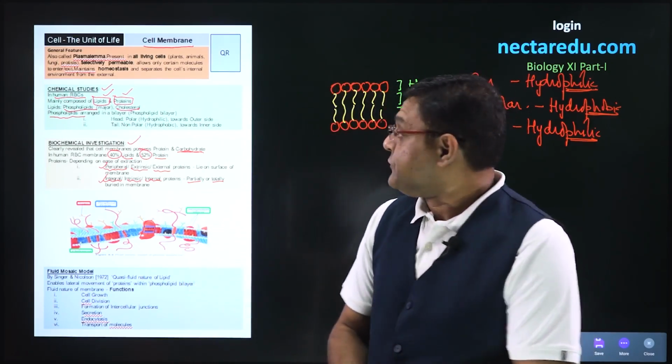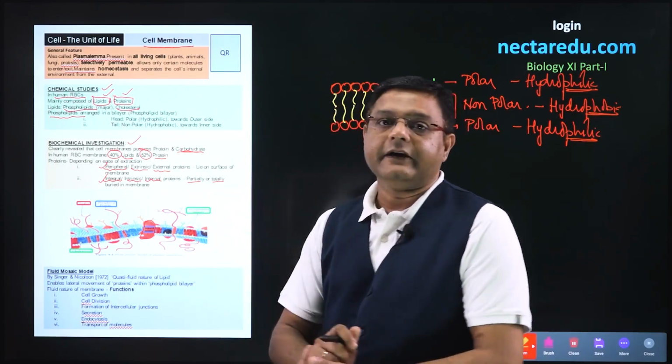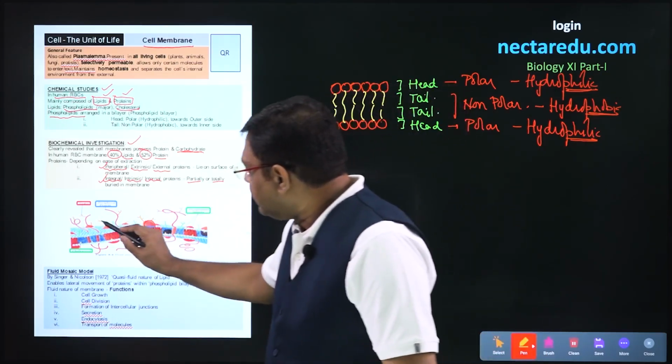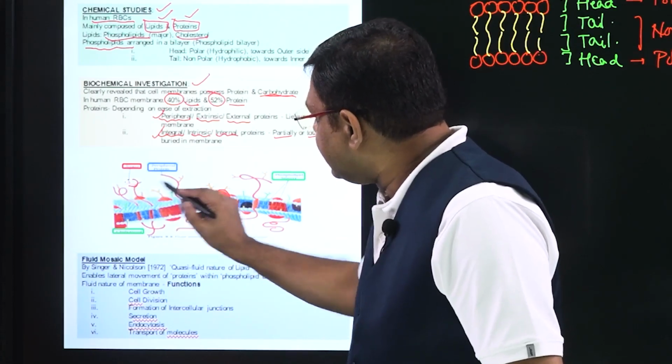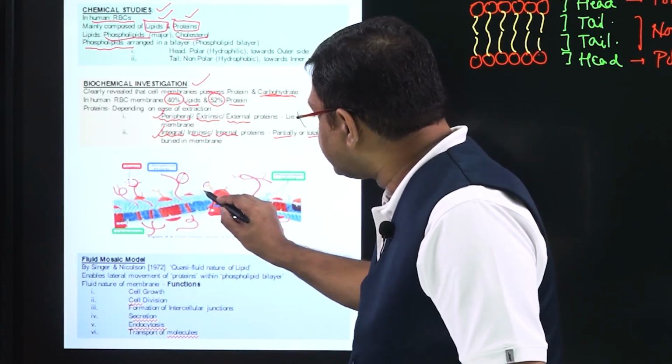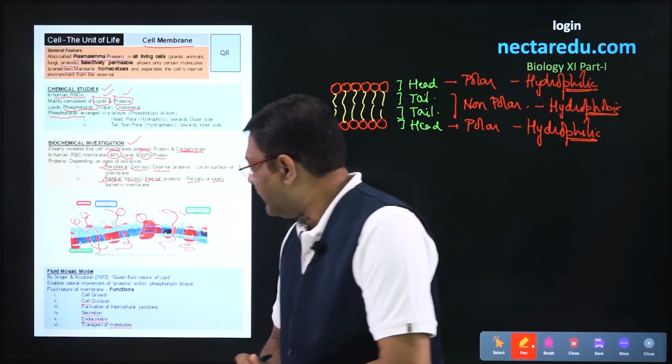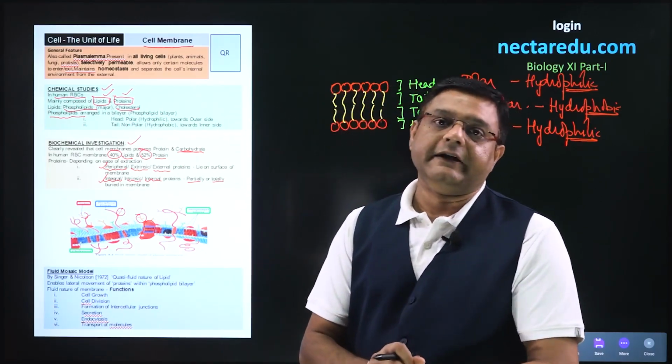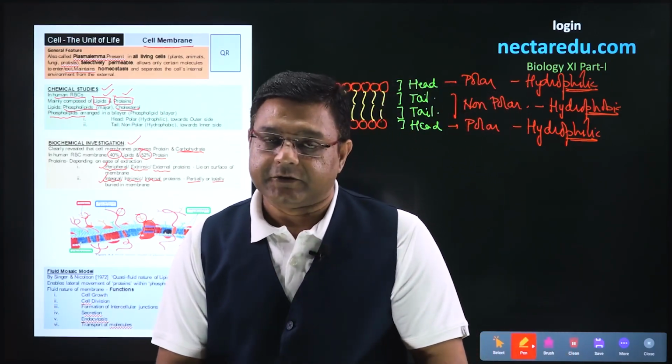Talking about the carbohydrates which were present, these small chains are the carbohydrates which are also present in the cell membranes. So this was the finding of biochemical investigation.